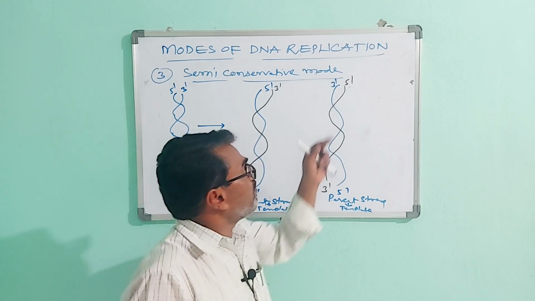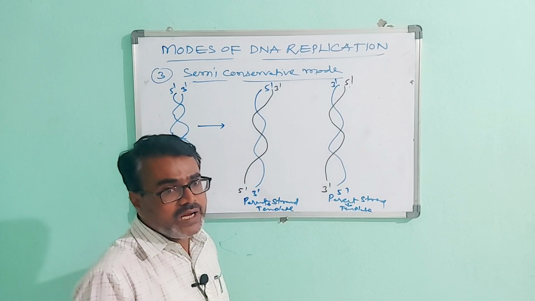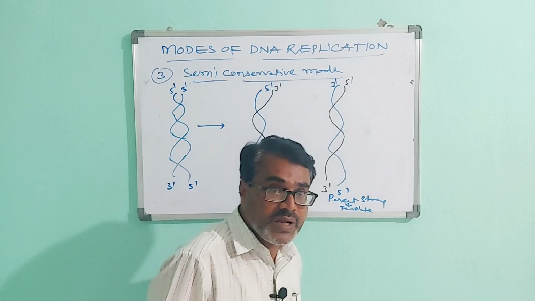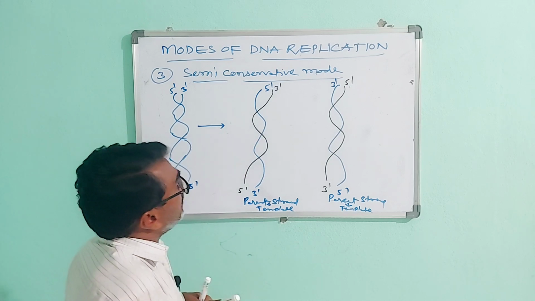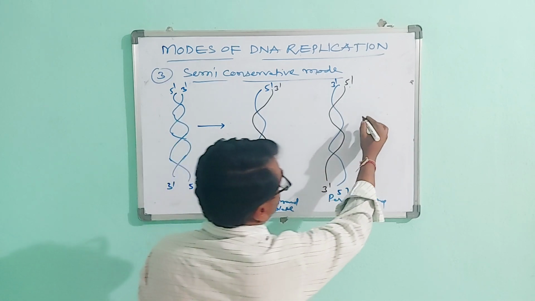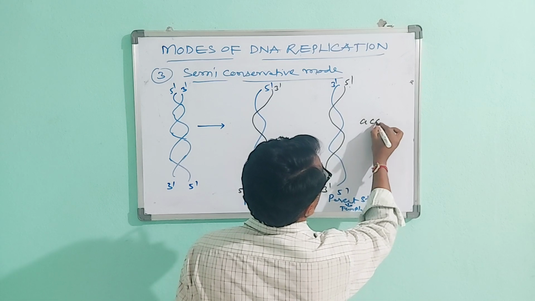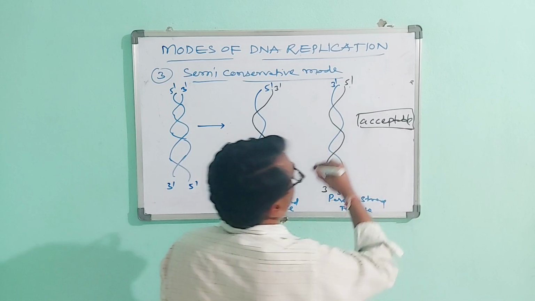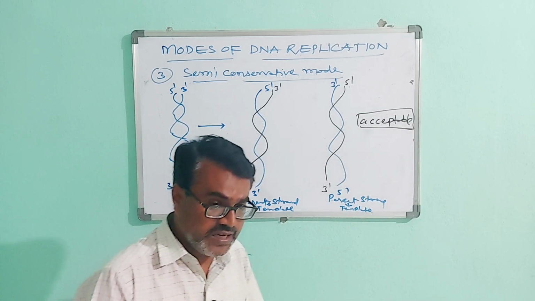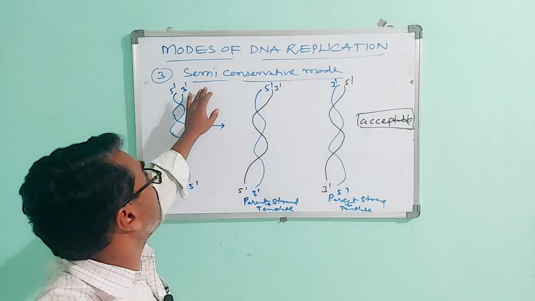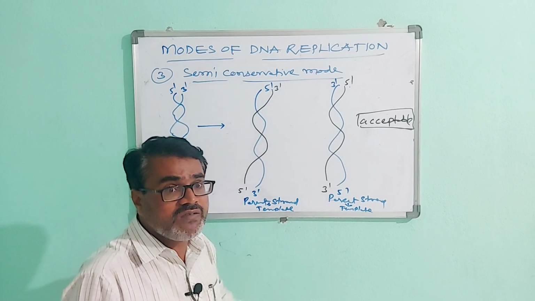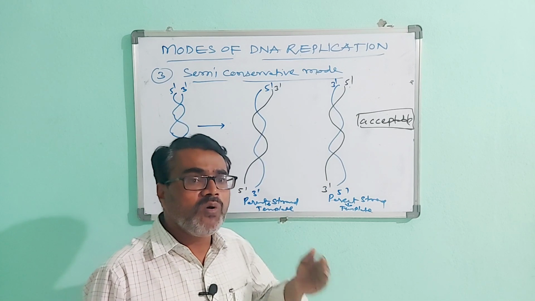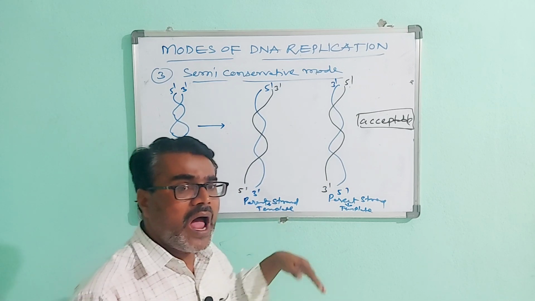It is experimentally proved by two scientists, so it is universally accepted by other scientists. The semi-conservative mode of DNA replication is experimentally proved by Meselson and Stahl.